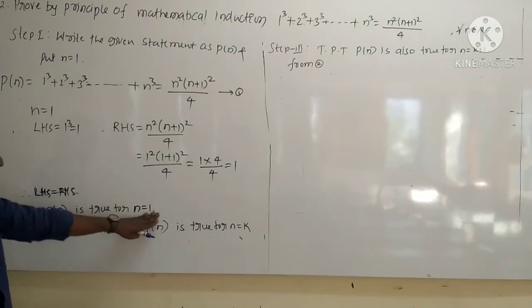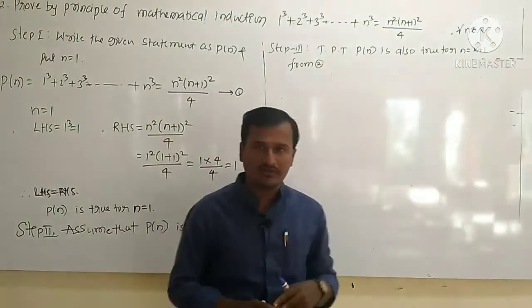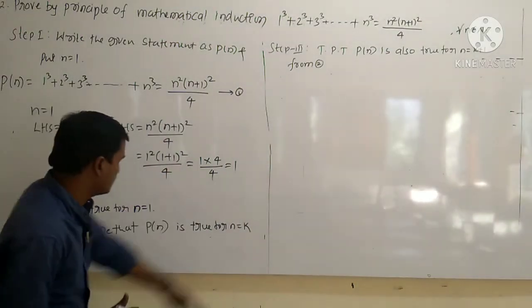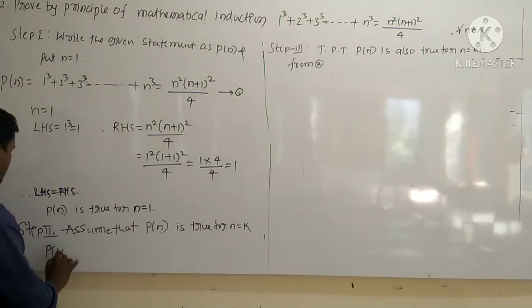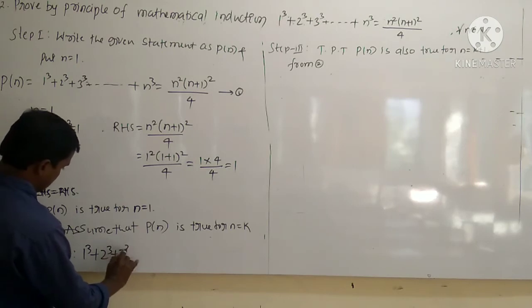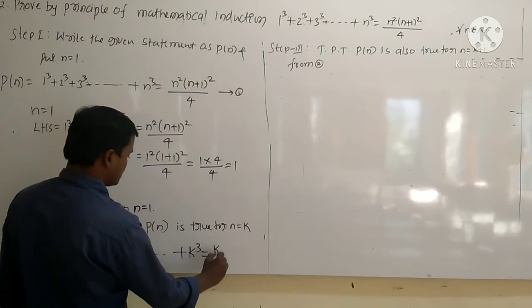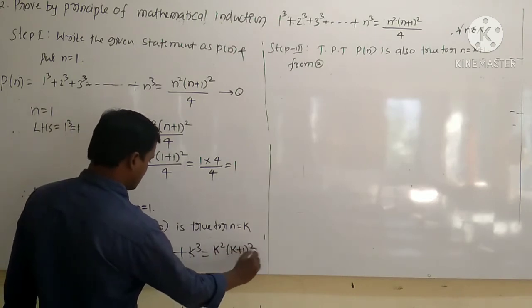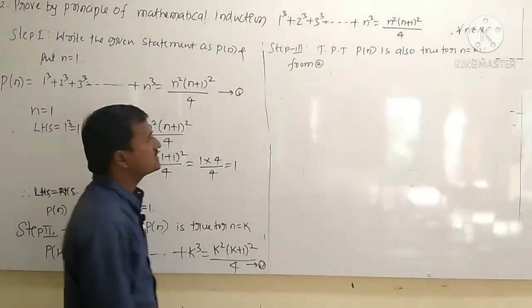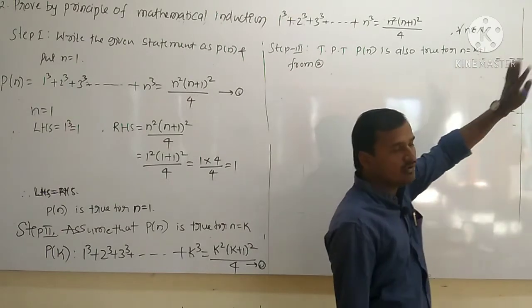If it is true for n equal to 1, we should assume the given statement is also true for n equal to k. So therefore assume that P of n is true for n equal to k. Hence it becomes P of k is equal to 1 cube plus 2 cube plus 3 cube up to k cube. This gives k square into k plus 1 whole square divided by 4. Call this as 2. Okay, right. Step 3, to prove that P of n is also true for n equal to k plus 1.